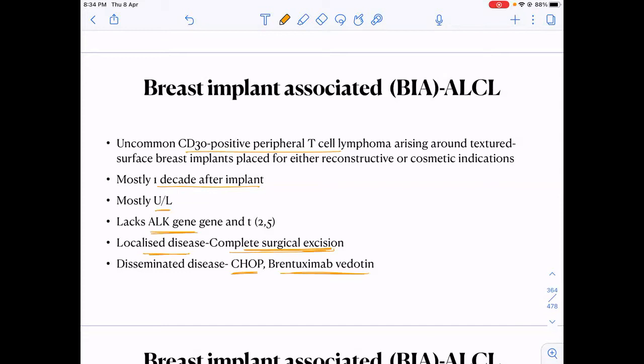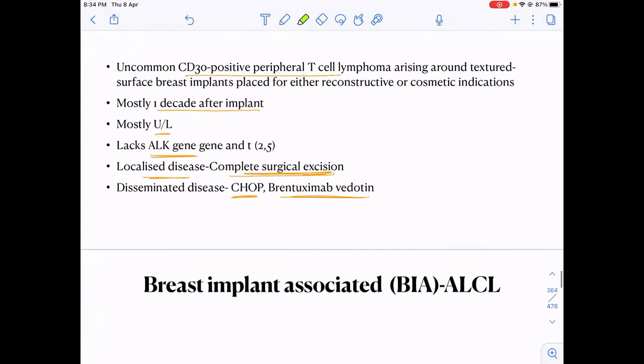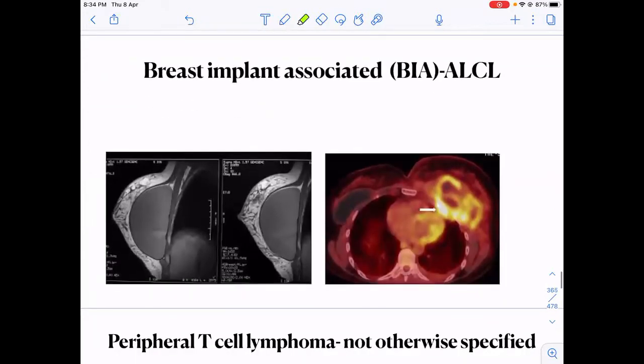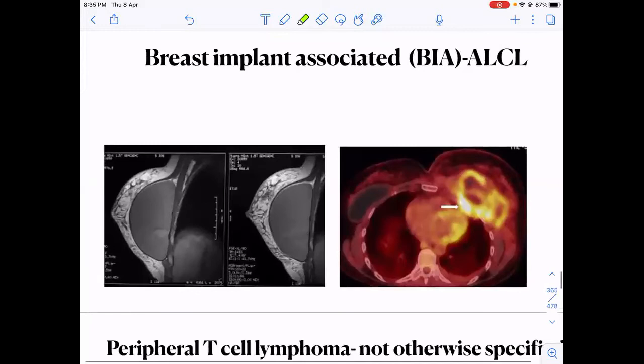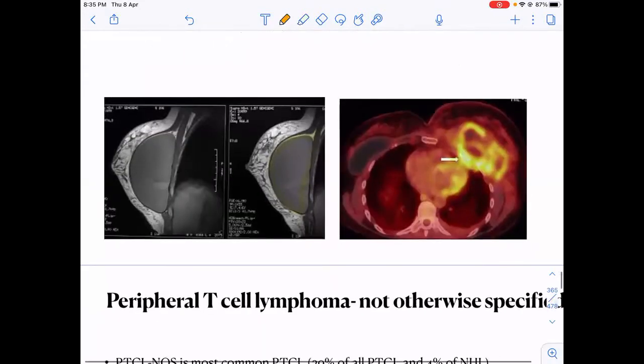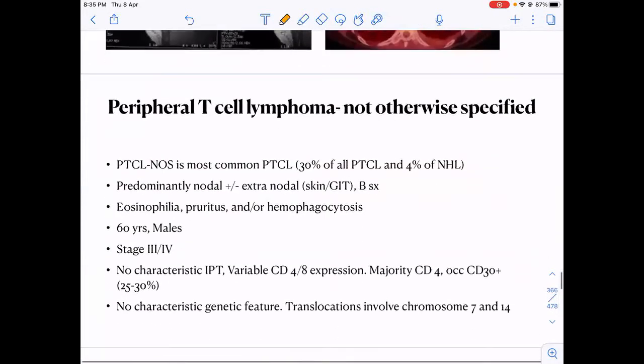If it is localized, what do you do? You do a surgical excision. And if it is disseminated, I'll give systemic chemotherapy like CHOP or brentuximab to the patient. I think I have included this question in one of the quizzes also. So this is the breast implant which is in place, and on PET CT, you can see this FDG uptake. It is shining in the FDG PET uptake. So this is evident breast implant associated lymphoma in a breast implant patient.